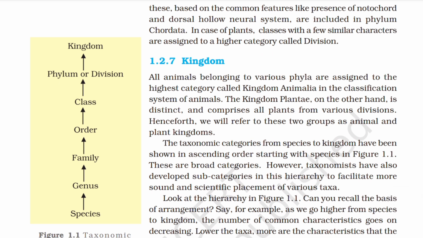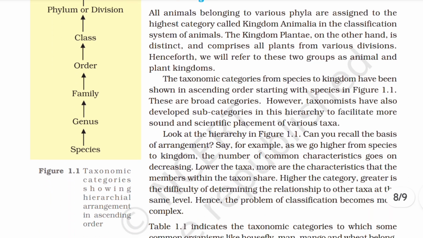1.2.7 Kingdom. All animals belonging to various phyla are assigned to the highest category called kingdom Animalia in the classification system of animals. The kingdom Plantae, on the other hand, is distinct and comprises all plants from various divisions. Henceforth, we will refer to these two groups as animal and plant kingdoms. The taxonomic categories from species to kingdom have been shown in ascending order, starting with species, in figure 1.1.